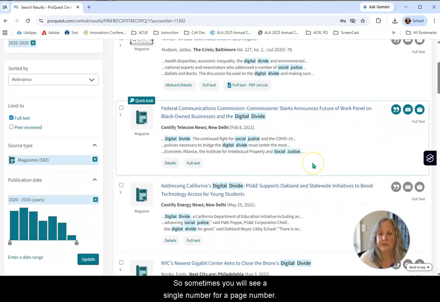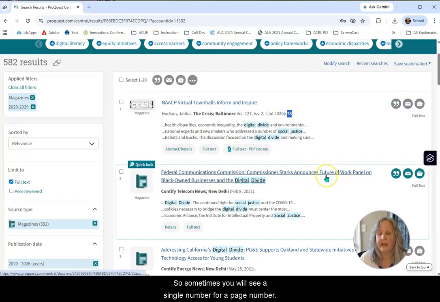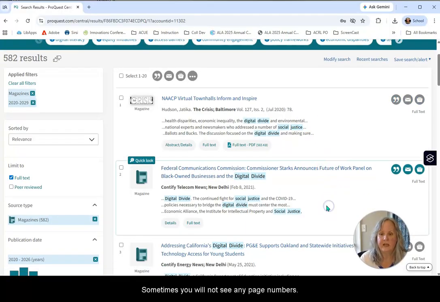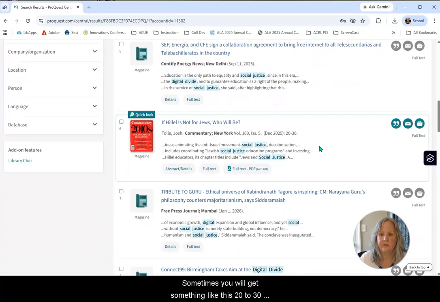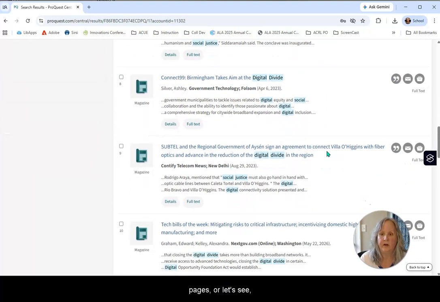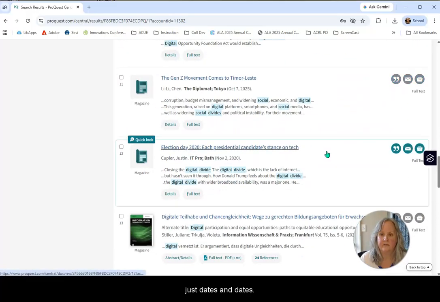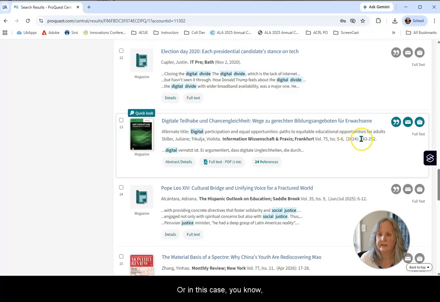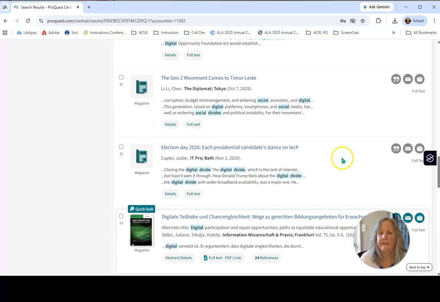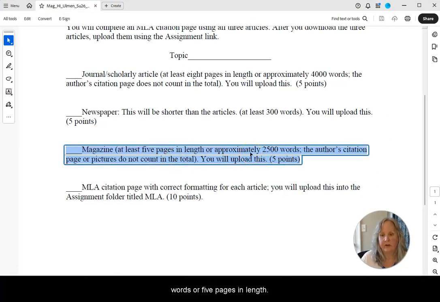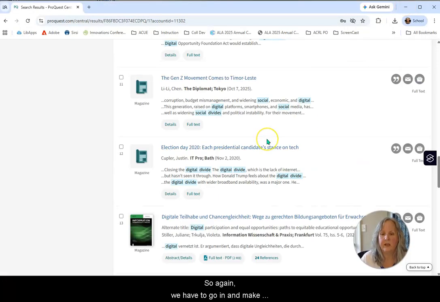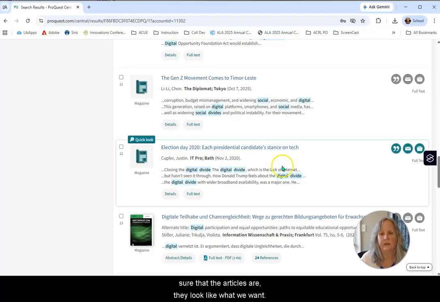Sometimes you will see a single number for a page number. Sometimes you will not see any page numbers. Sometimes you will get something like 20 to 30 pages, or just dates. In this case, here's 243 to 252. Now remember, your article needs to be 2,500 words or 5 pages in length. So again, we have to go in and make sure that the articles look like what we want.